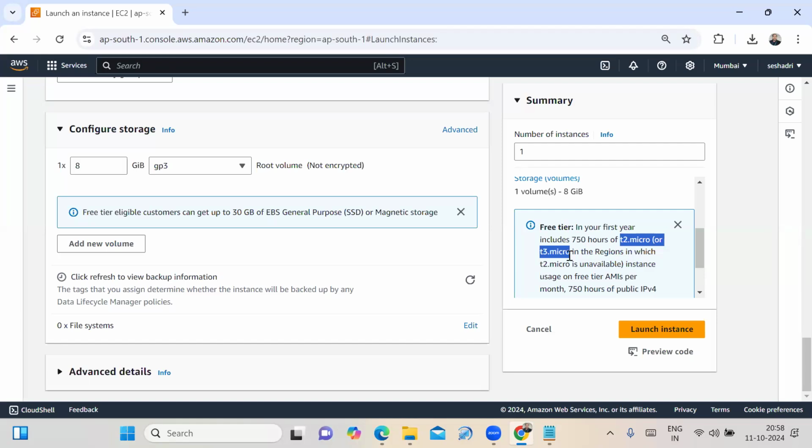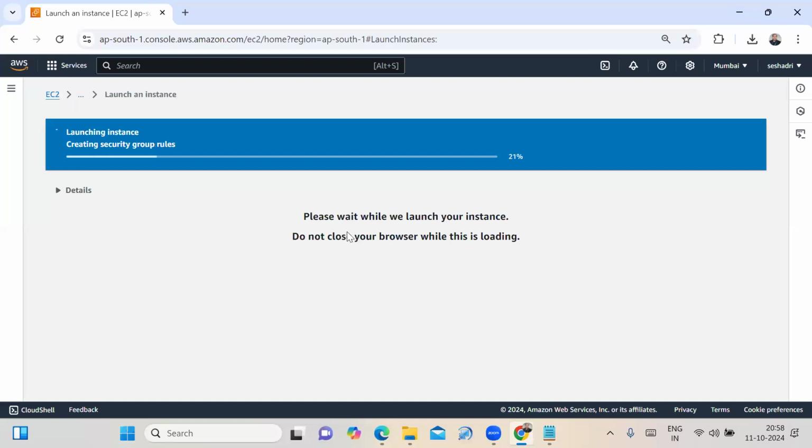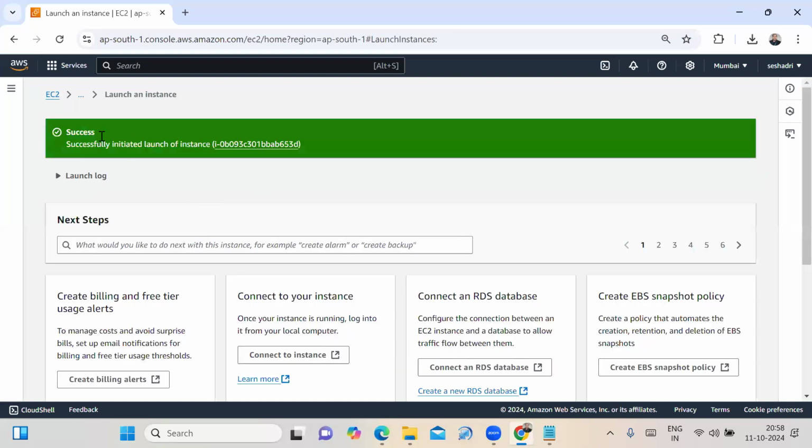Okay. See that. Per month, how many hours does it provide free service? 750 hours. For how many GB does it provide free service? 30 GB. Right? Okay. Fine. Scroll down. Click on the launch instance option. That is, the Linux server is launched in the Mumbai region. I got the success message.